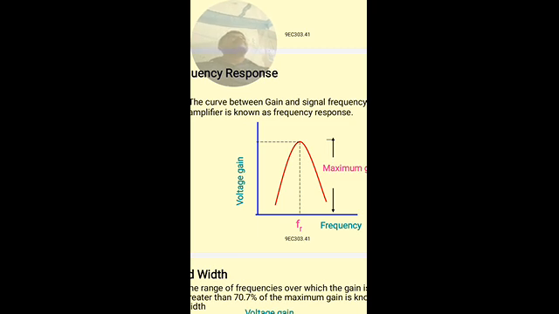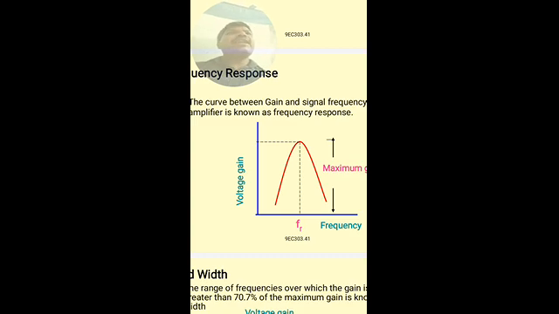So with the frequency of the signal, the gain of the amplifier is going to change. It is the plot showing the variation of the gain with the frequency of the input signal.